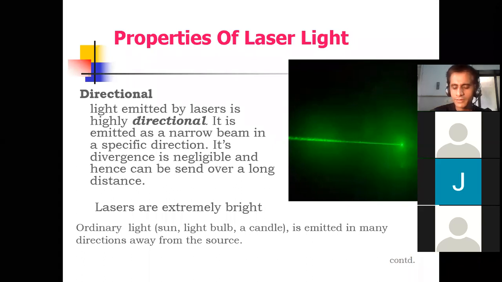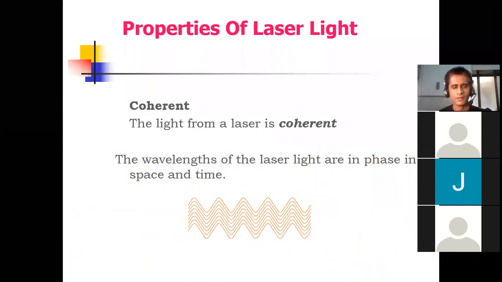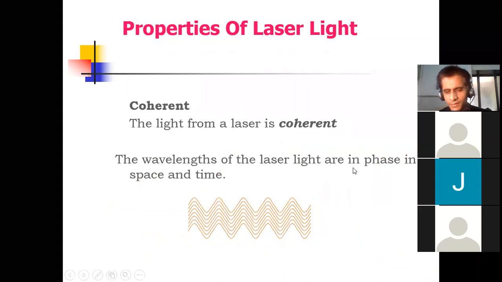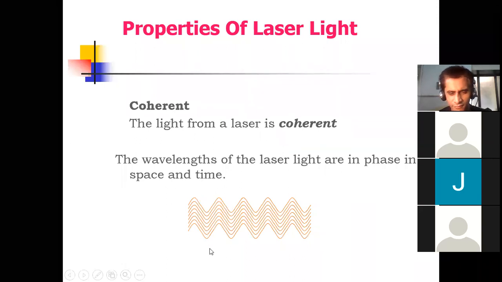And last is coherence. Yes, the light from a laser is coherent, which means it is always in the same phase. See the cursor. In the same phase means all the crests are in the same phase.